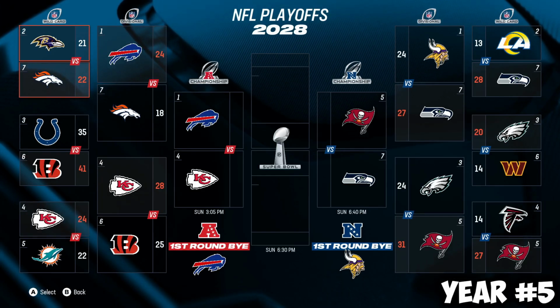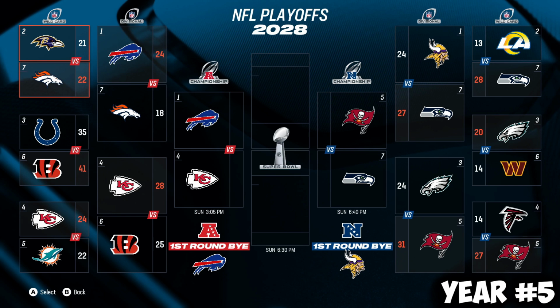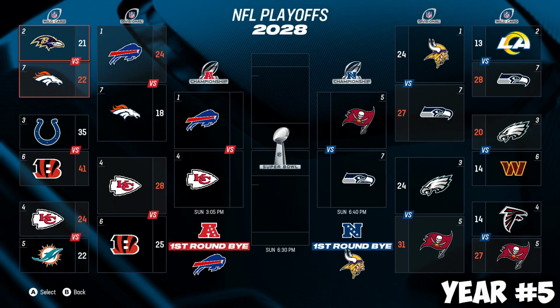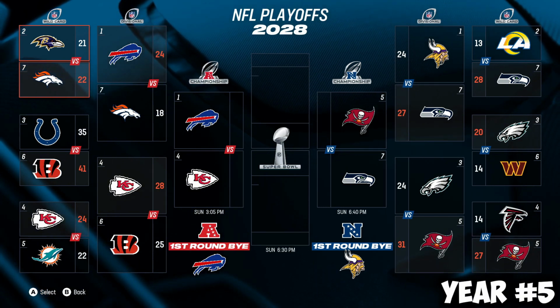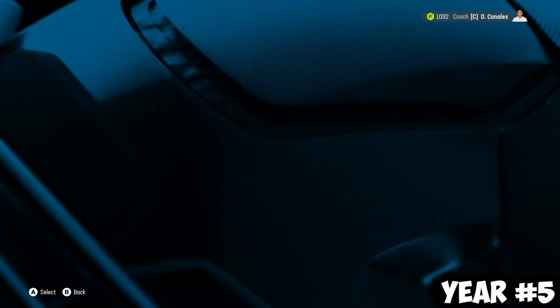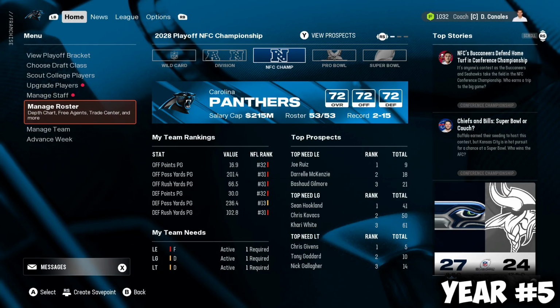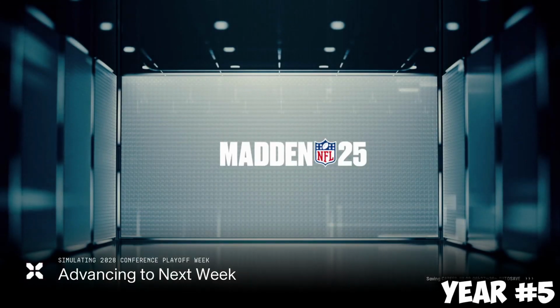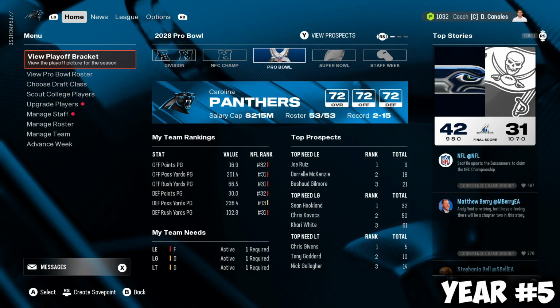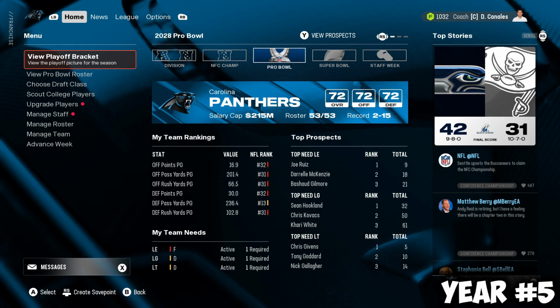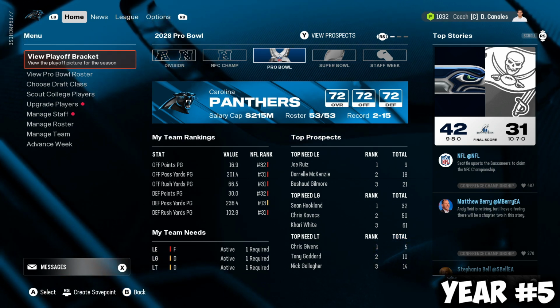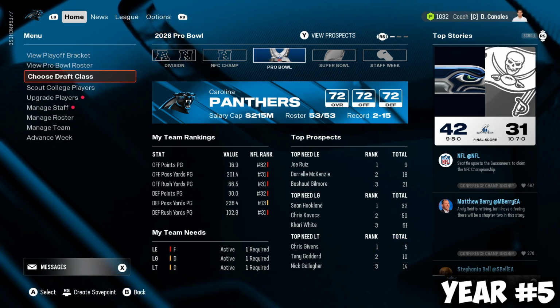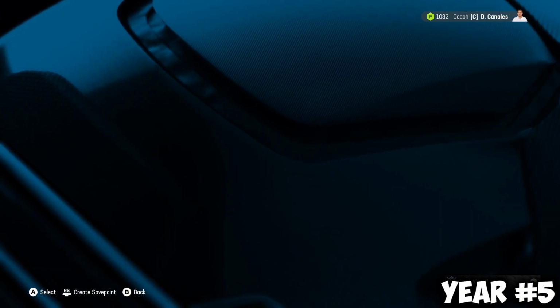Bucs do it. 31-24. They go against the 7th seed Seahawks, who beat the number 1 seed Vikings, so they're no team to be sleeping on. And then it's a Bills-Chiefs AFC Championship. We've seen that plenty of times. Can we make the first Super Bowl for Rigoberto Fry in his career? That will make up for a flop of a season he had. This is a contract year 2, and he didn't do well, which is crazy.